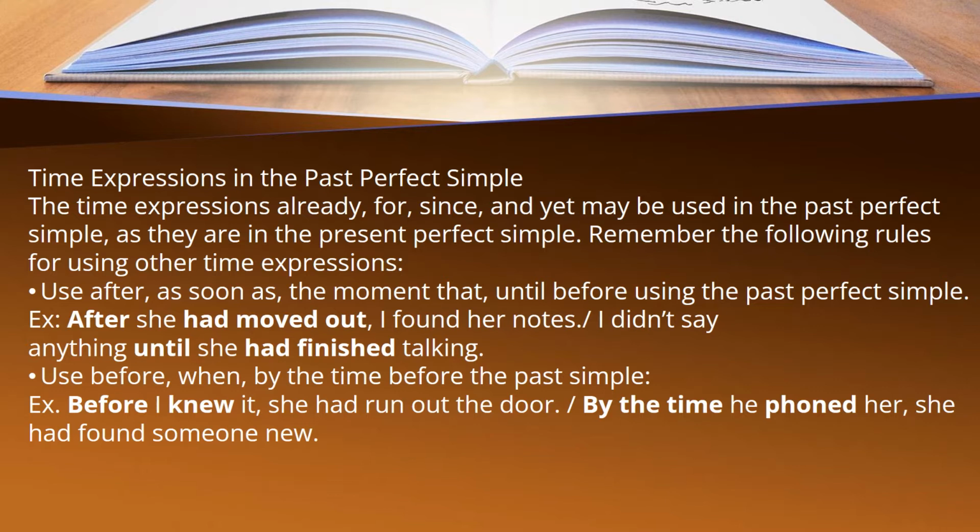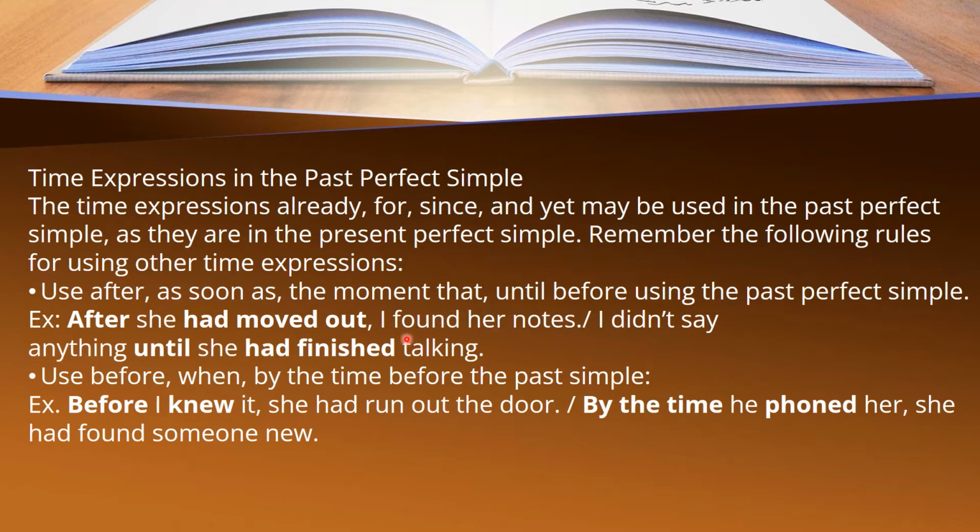In this sentence, I'm using a laser pointer here to explain to you that after she had moved out, I found her notes. In both these sentences, we have used two clauses. In the first clause, we use the time expression along with had and the third form of verb. But in the second clause, as I have told you, we also use simple past tense.